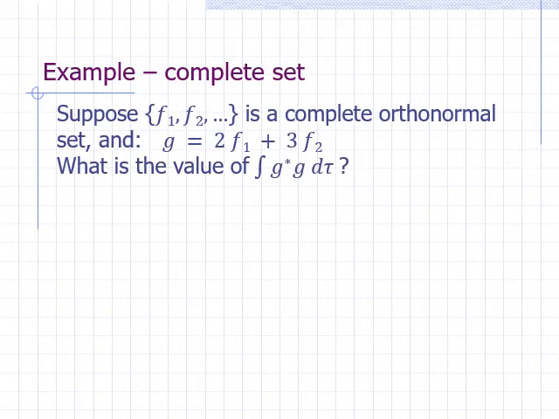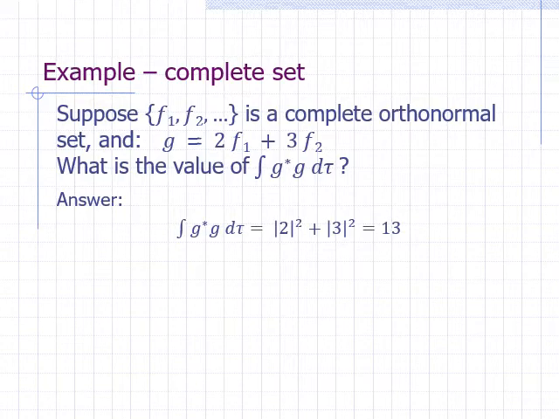Suppose the set of functions f1, f2, and so on is a complete orthonormal set, and the function g can be written as 2 times f1 plus 3 times f2. What is the value of the integral g star g over all space? Here's what we do. We just take the square of the absolute value of each coefficient in the expansion, then add them all up. The coefficient of f1 is 2, and the coefficient of f2 is 3. 2 squared plus 3 squared is equal to 13.